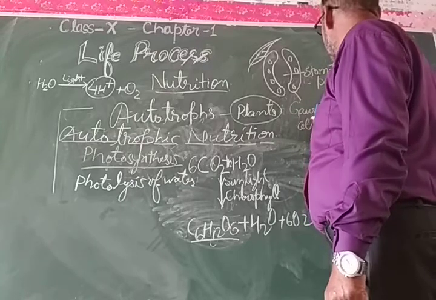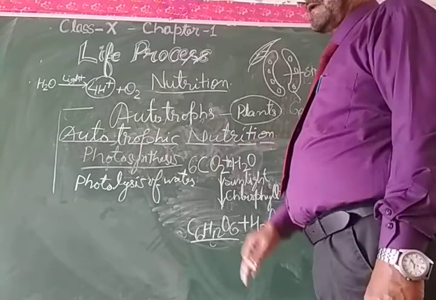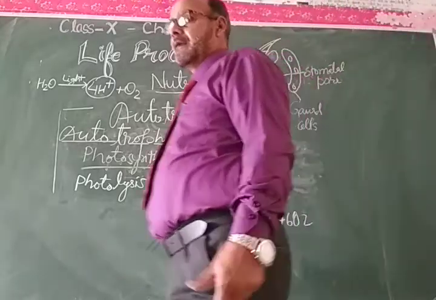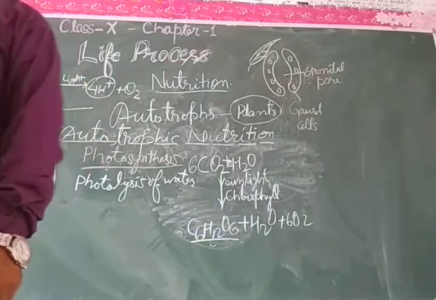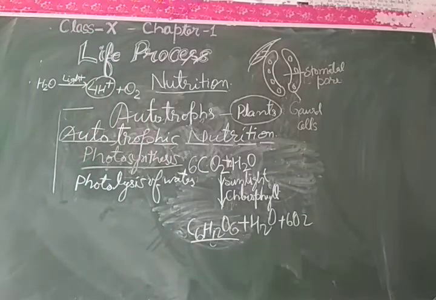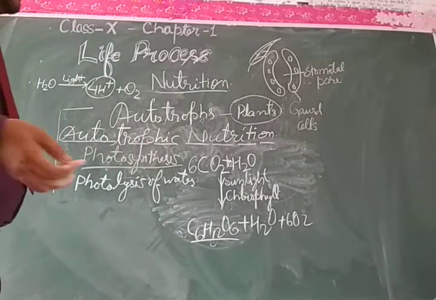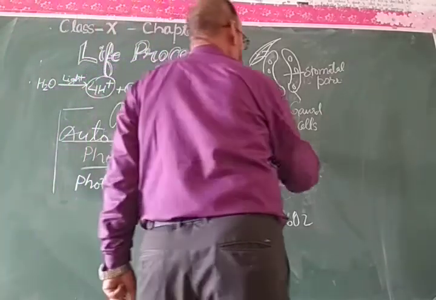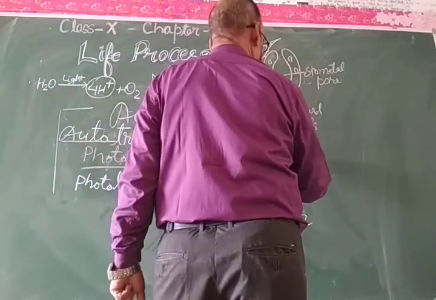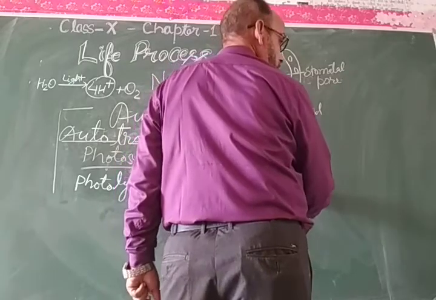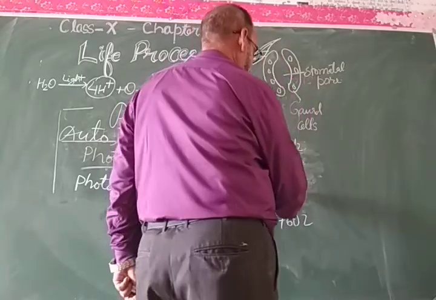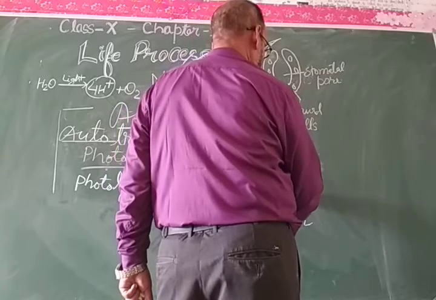Apart from this carbon constituent, that is the carbohydrate, several other requirements are there, and plants absorb nitrogen, magnesium, phosphorus and other minerals.